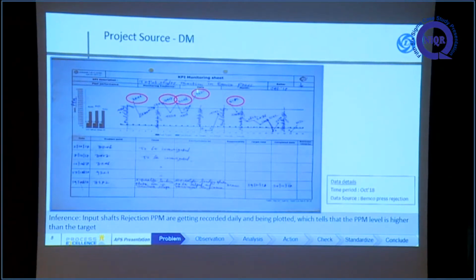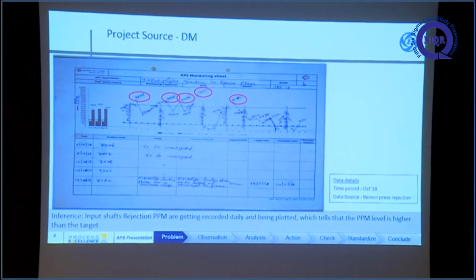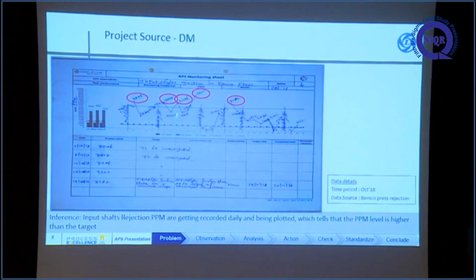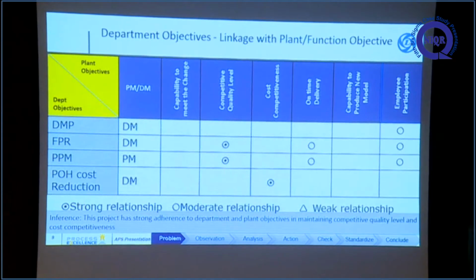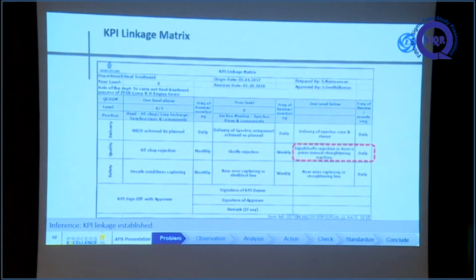We are doing daily management on this scrap monitoring. Our team members monitor daily what the scrap rate is, and the trend is going on like this. This department objective linkage with our project is linked with the plant function objectives, and strongly linked with cost competitiveness and quality competitiveness. This is the KPI linkage mapping, where our head of the department takes heat treatment shop total scrap, I take soft rejection, and my team leader takes input shaft rejection separately, which is linked up to our HOD.